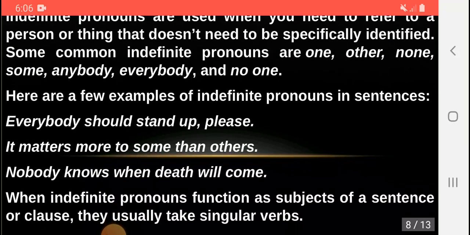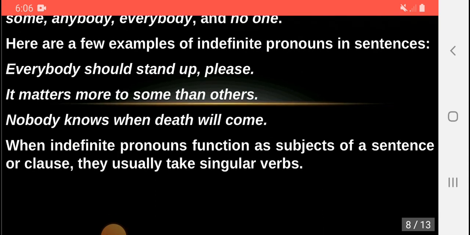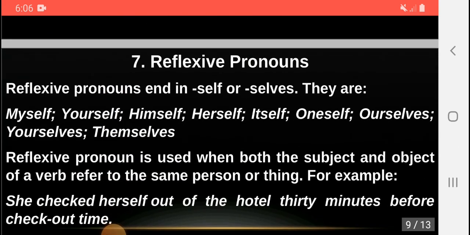Everybody should stand up, please. It matters most to some than others. Nobody knows when death will come. When indefinite pronouns function as subjects of a sentence or clause, they usually take singular verbs. The seventh type of pronoun is reflexive pronouns.